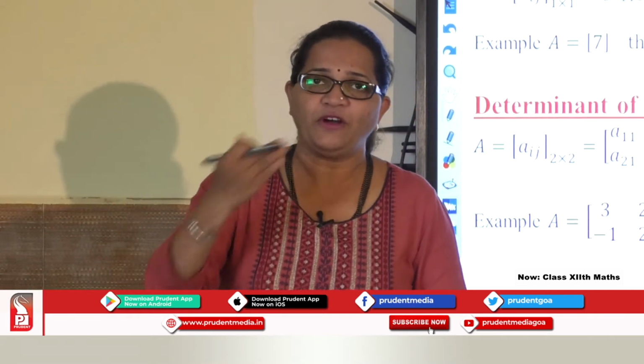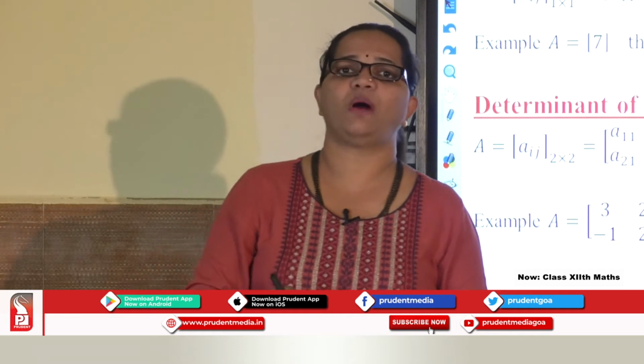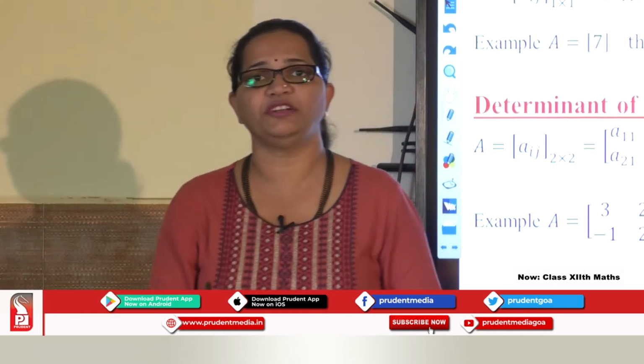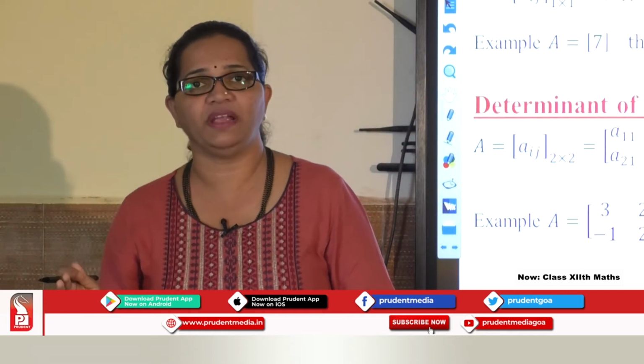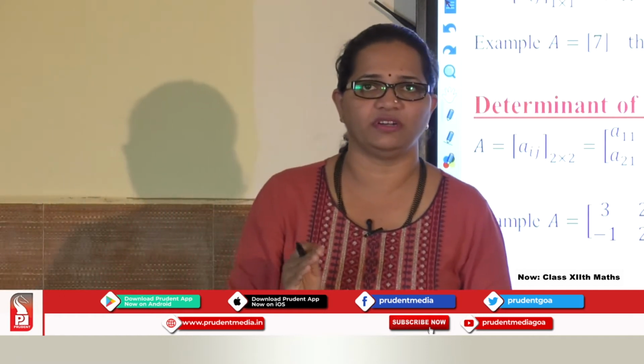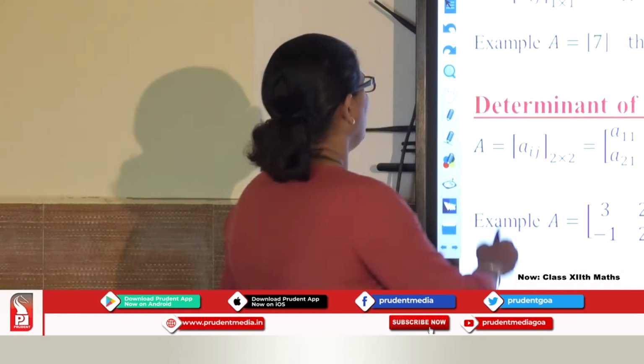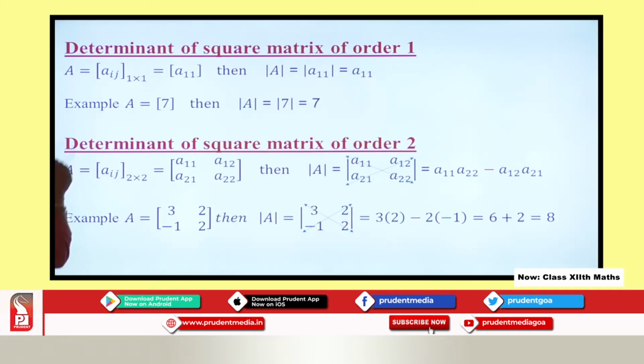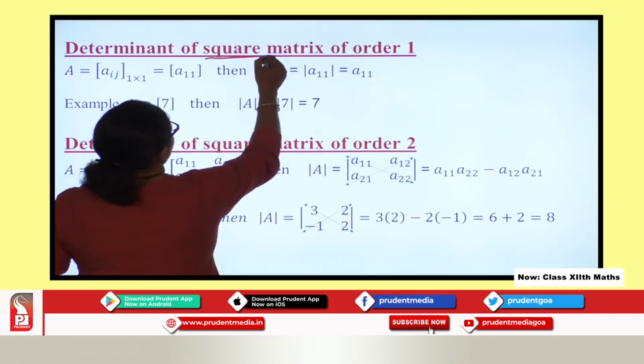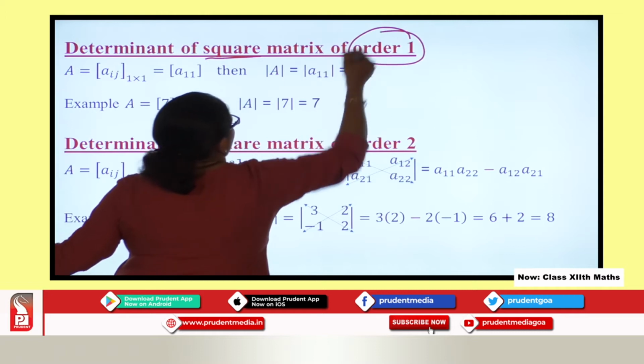So, to find a determinant, what is the required condition? You need to have a square matrix, which is very, very important. So, let us start with how to find the determinant of a square matrix of order 1.